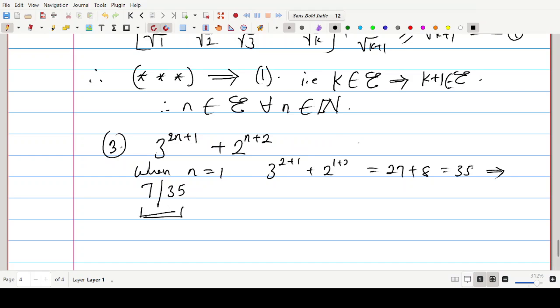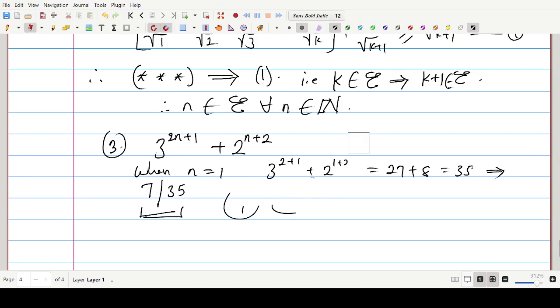This is a symbol taken from number theory. It's different from this, so please take note of this. This is a quotient, while this one is a statement read as 7 divides 35. So distinguish carefully between this quotient and these statements. Please don't confuse them. They are different things.